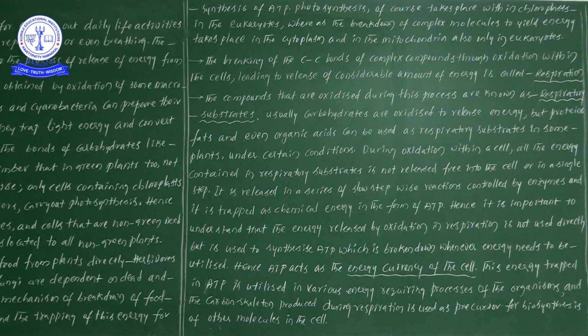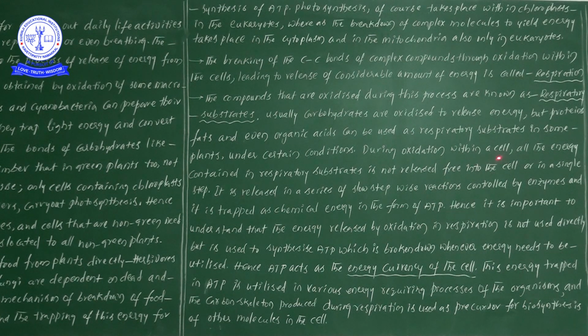No. The energy stored in the respiratory substrates will not come out in one step. It will be released slowly, step by step. That is the point we are discussing now.